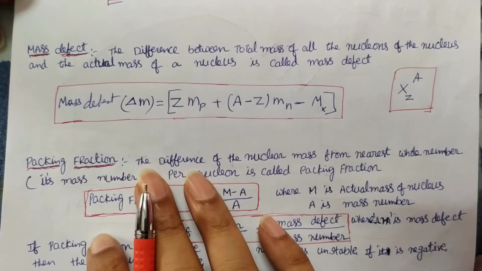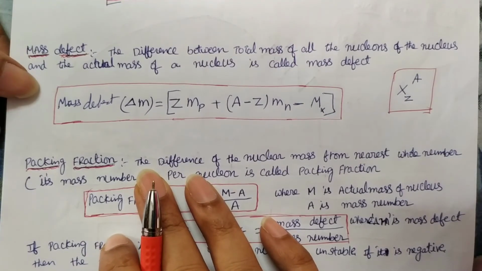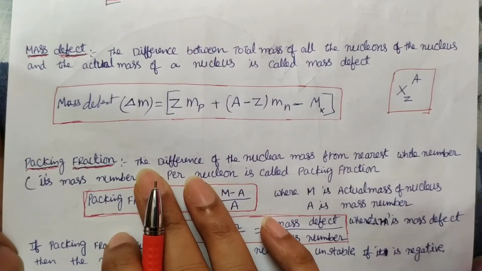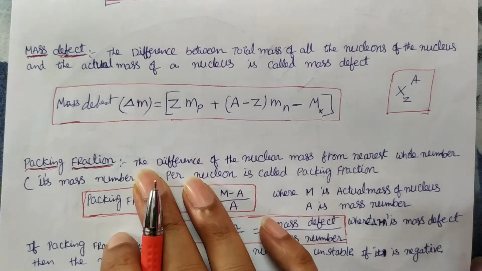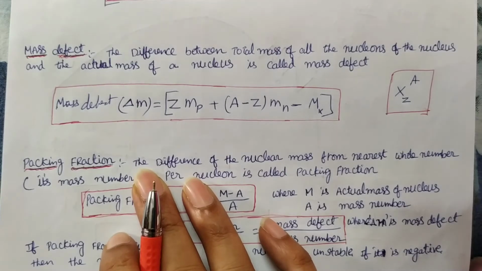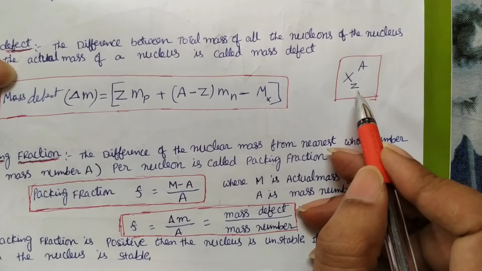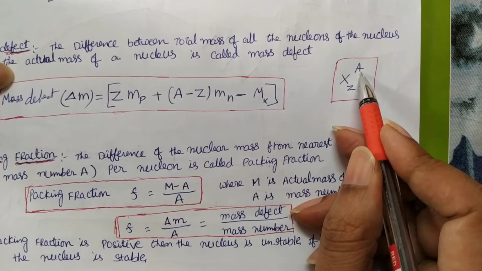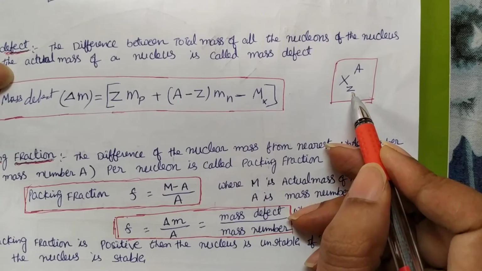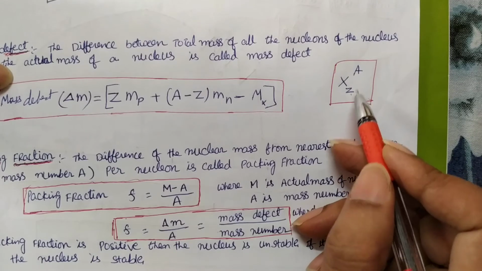Now we see mass defect. What does mass defect mean? It is the difference between the mass of the nucleons and the mass of the nucleus of the element. Suppose you take an element X, with atomic number Z and mass number A. Atomic number Z is the number of protons, and A minus Z is the number of neutrons.